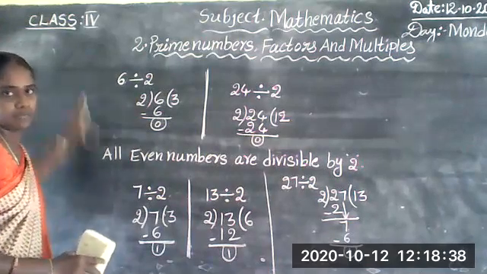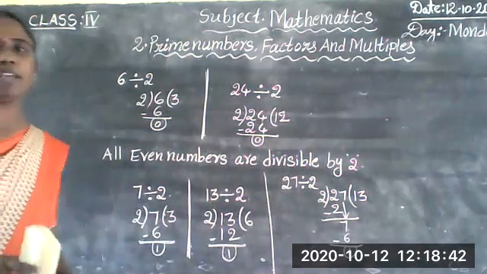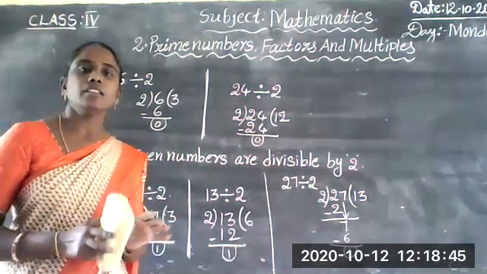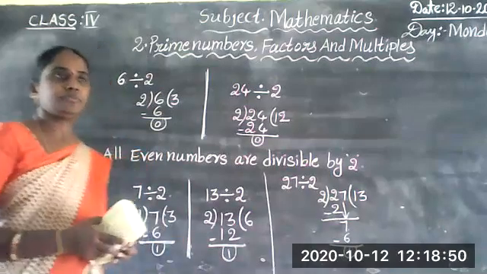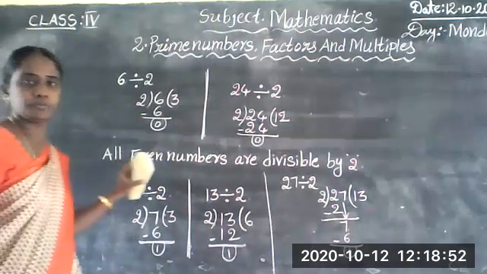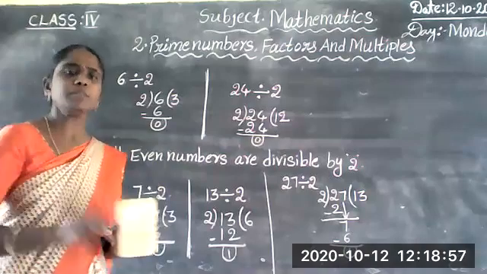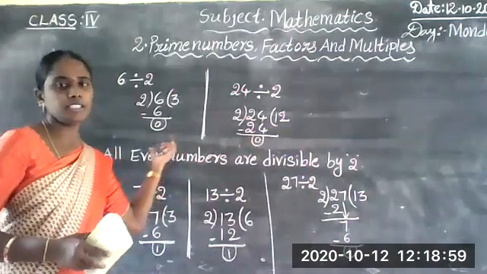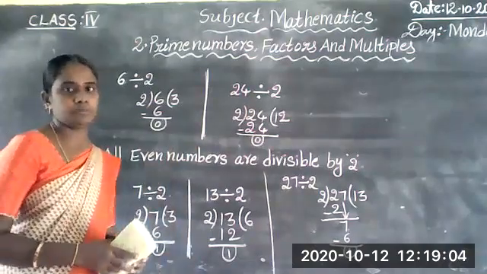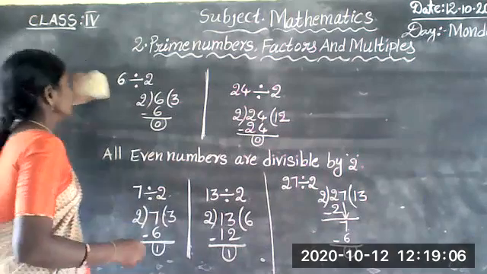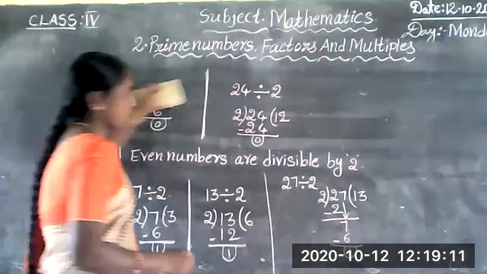What are even numbers? What are odd numbers? Even numbers are exactly divisible by 2. Odd numbers are not divisible by 2. Not divisible means we get remainder 1. Divisible means when we divide, we get remainder 0.